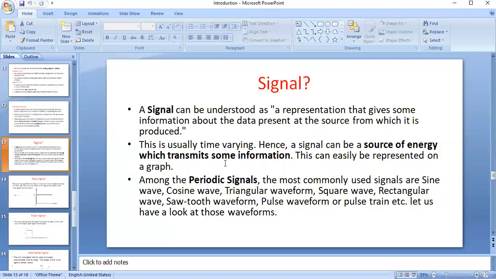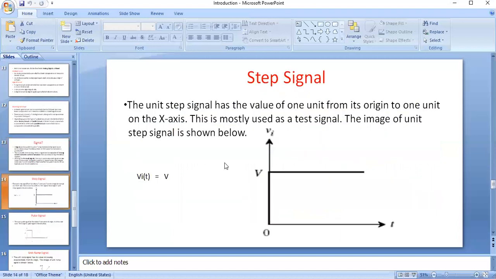So what are non-sinusoidal signals? Square wave, triangular wave, step signal, pulse, ramp, exponential. These are all non-sinusoidal signals. See here, what we are calling a step signal: when it is called a unit step, it contains a unit amplitude. So that is called the unit step signal.